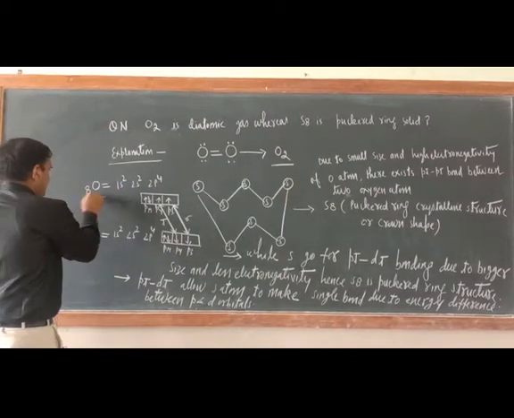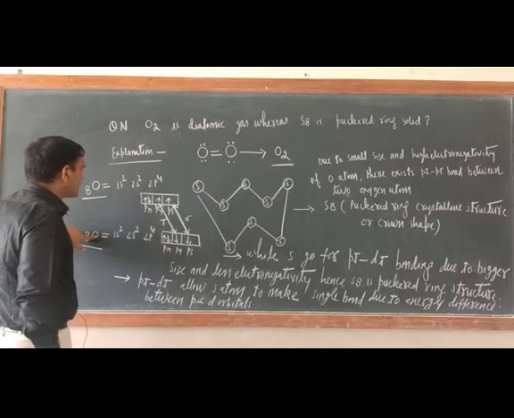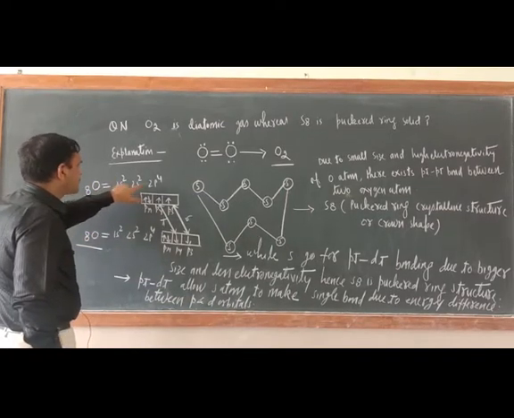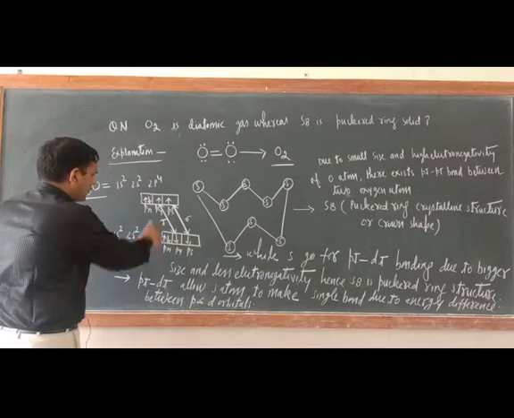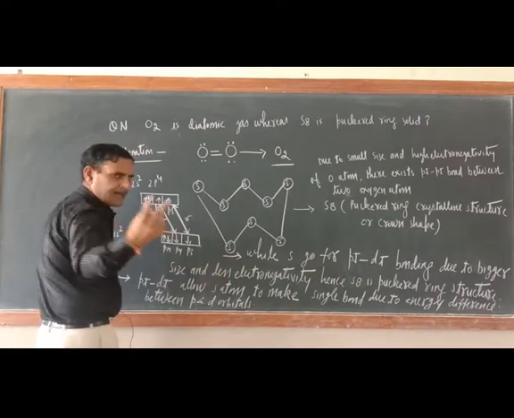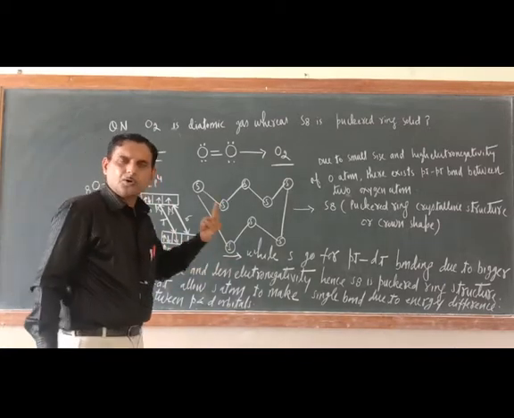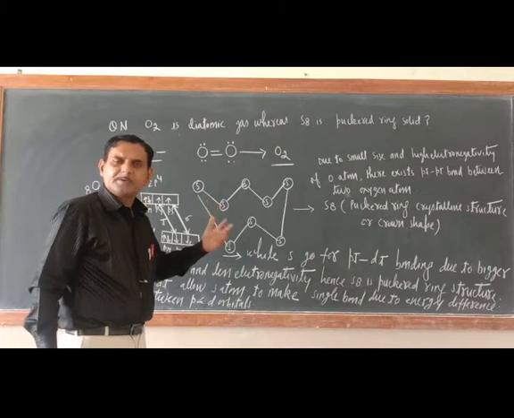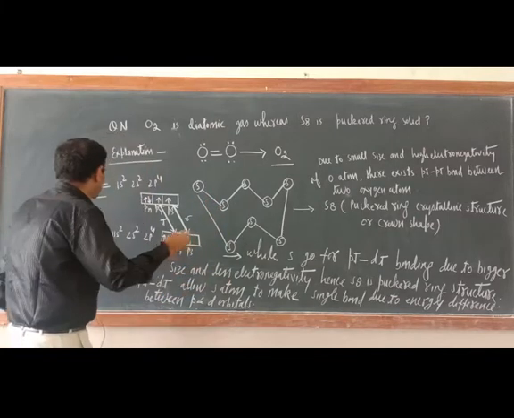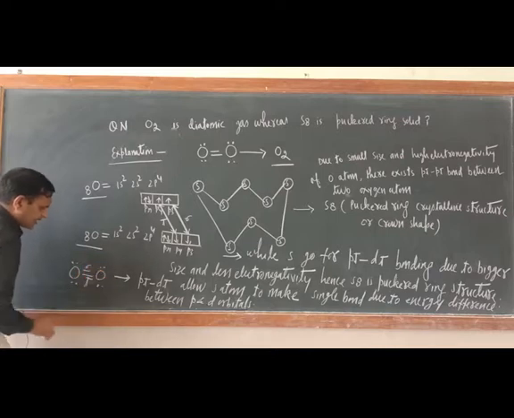Now try to understand here. O2 means 2 O should be there. Now just see, the configuration is 2s2, 2p4. Now try to understand: the p z orbital of both oxygen atoms has an unpaired electron, so they will go for overlapping. You know whenever p z orbitals overlap, they form a sigma bond. So the O2 structure is like that. You are writing O double bond O; out of the two bonds, one is sigma, the other is pi.